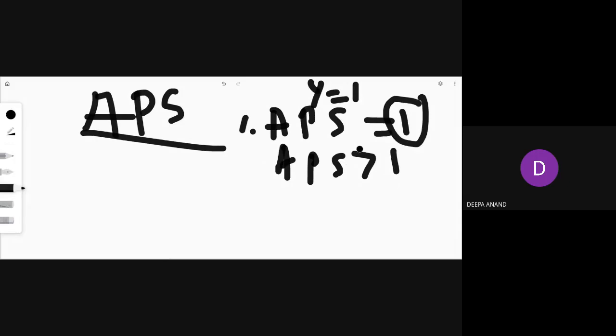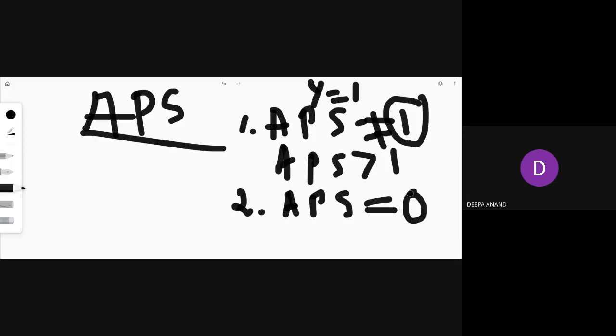So this is the first property of APS. It is not equal to 1 and it cannot be greater than 1. It can be less than 1, isn't it? It can be 0 also. Can APS be 0? Karthik, yes or no?